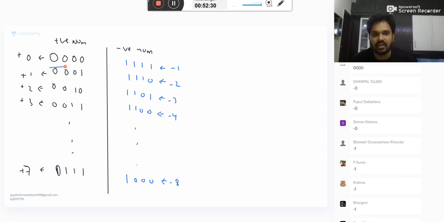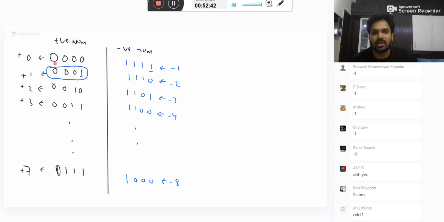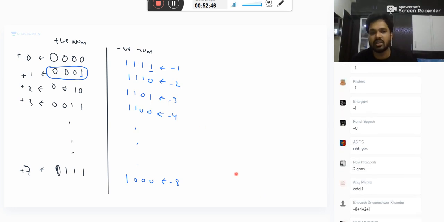I hope yesterday class you have attended. I told the trick, easy trick to find 2's complement. Take up to first one as it is. Complement the remaining part. 000 will become 111. Similarly, take up to the first bit as it is, take remaining complement, that will give you 1110, which is minus 2.